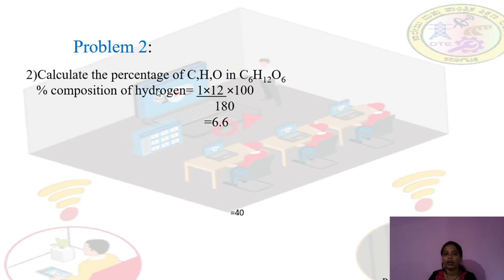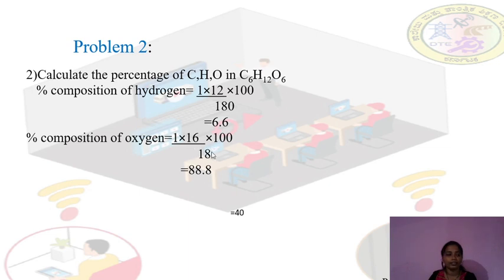So the answer is 6.6%. How much percentage of hydrogen is present in glucose? 6.6%. Similarly, we have to calculate the percentage composition of oxygen. As I told, how many oxygens are there? 6 oxygen into 16, divided by 180 into 100. So it is 53.3%.